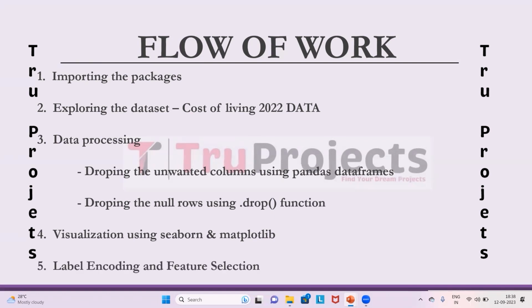Label encoding and feature selection. Label encoding is applied to categorical features to convert them into numerical values. Feature selection techniques are used to choose the most relevant and important features for the predictive models.